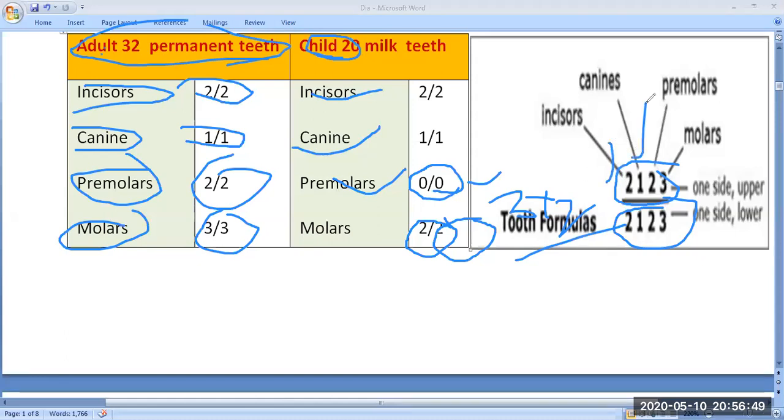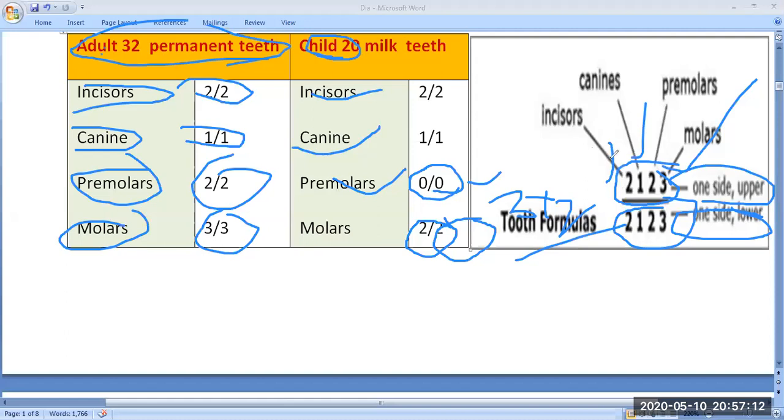If you see the formula here, 2, 1, 2, 3: 2 stands for incisor, 1 stands for canine, 2 further stands for the premolar, and 3 stands for the molar. Now here you can see, this is one side of the upper jaw, and here one side of the lower jaw. So if you multiply with 2, then you will get 32.